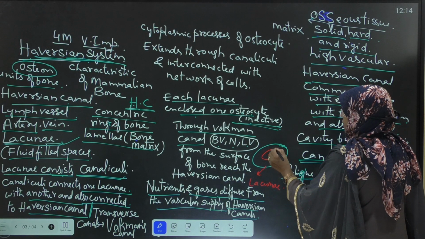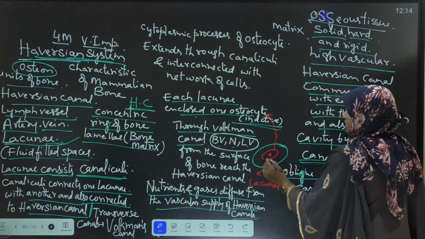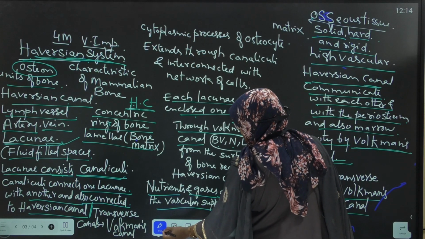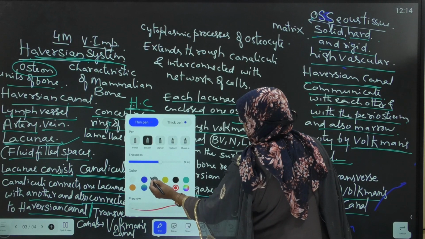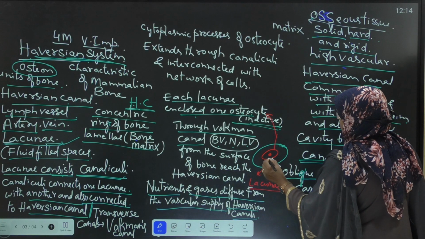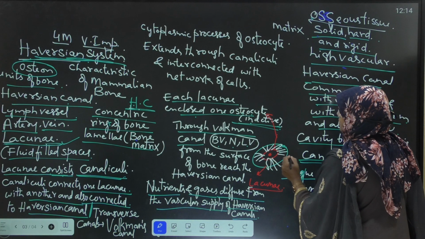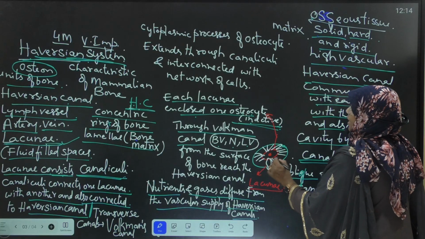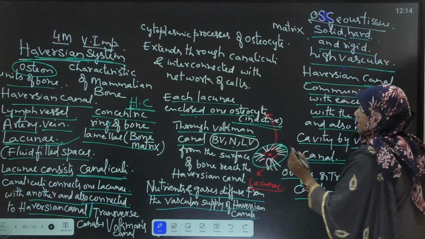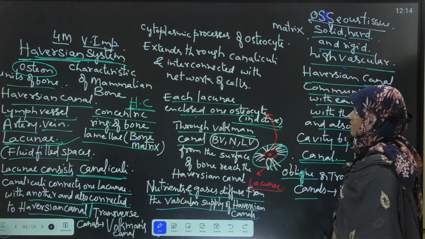From the osteocyte, many cytoplasmic processes arise.